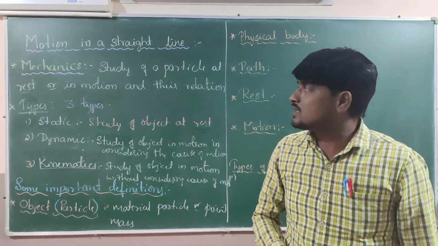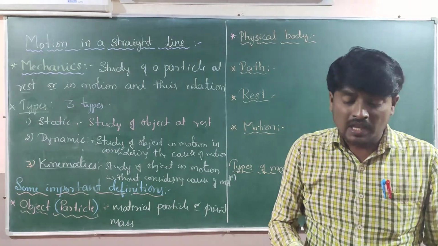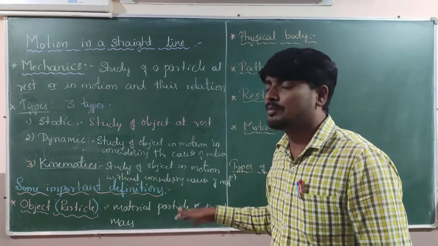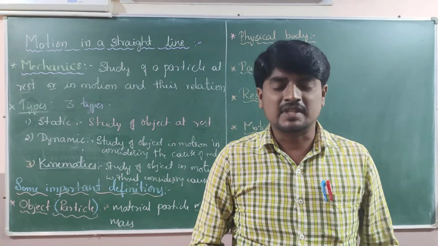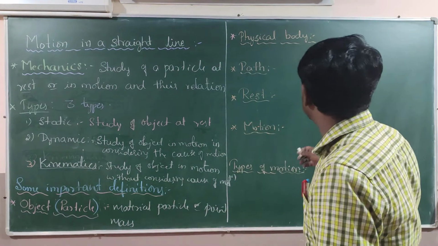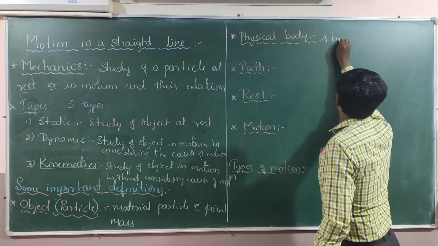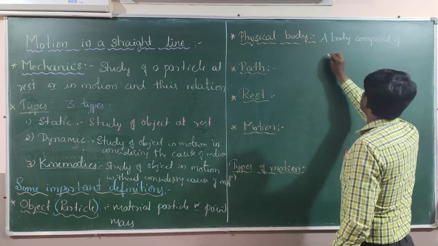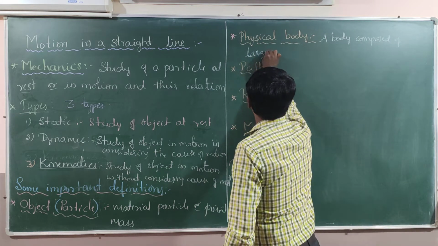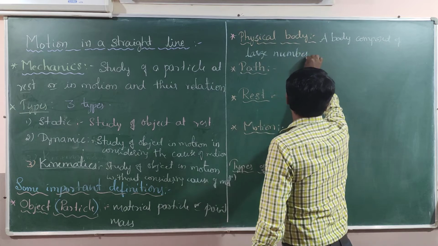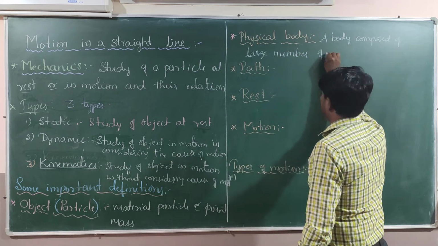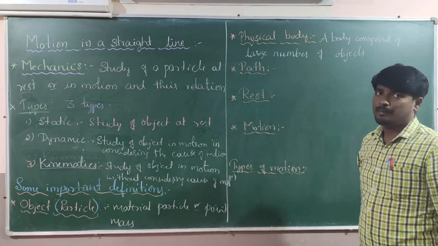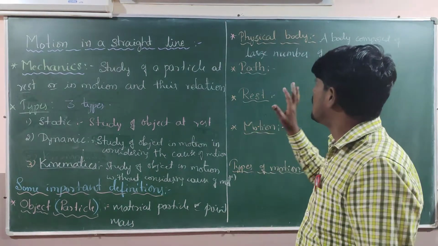Then the next topic is the physical body. If I consider a large number of these objects or particles, then that converts into a physical body: a body composed of a large number of objects or particles. This is what a physical body is.